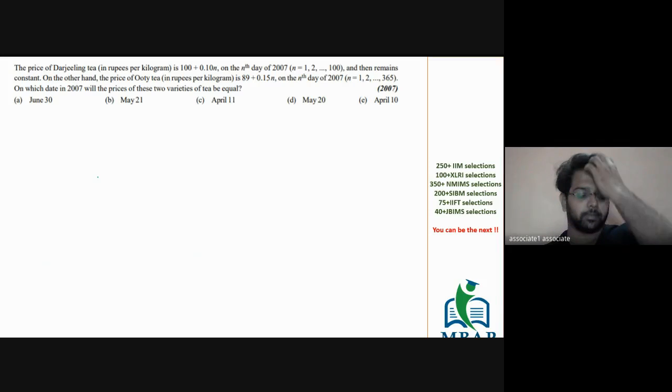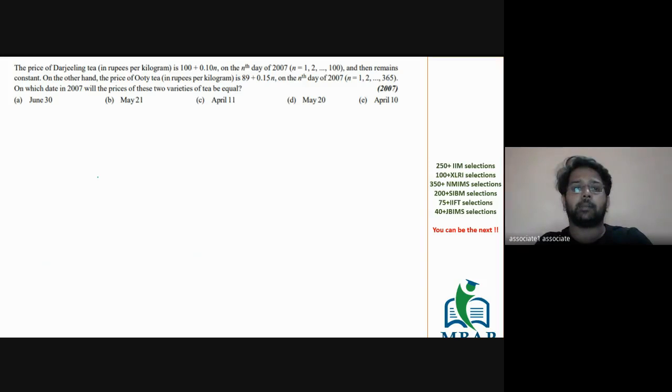Solve this question, please. The price of Darjeeling tea in rupees per kg is 100 plus 0.1 N on the nth day of 2007. So on 1st January, the value of N is going to be 1. Second day, 2, and this is going to go till the 100th day, and then remains constant. So there's a flat curve which comes after the 100th day.